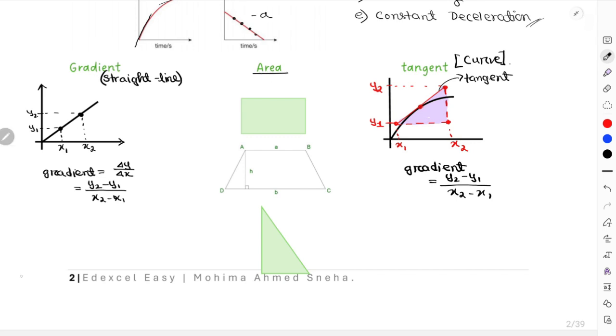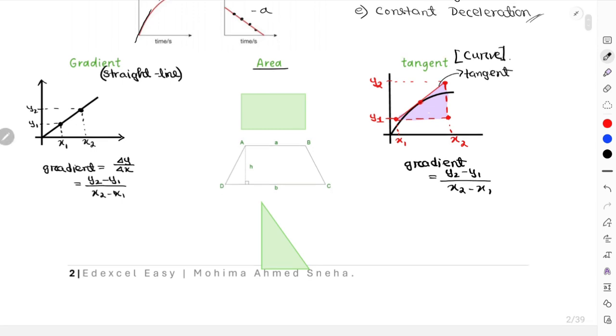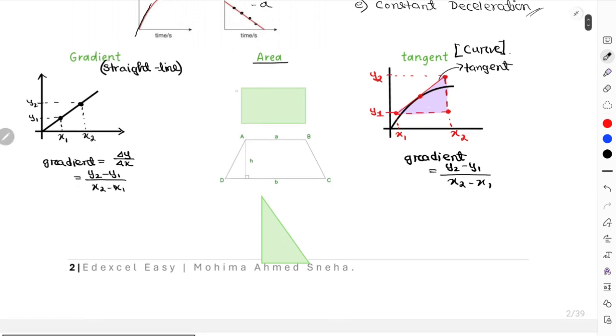Usually, the area under the graph is in the shape of these three objects. Either it can be a rectangle or a square sometimes, a trapezium or a triangle. Now, for this rectangle, this is your length, and this portion is your breadth. I'll write breadth over here. The area for this rectangle is going to be length into breadth, right? If it was a square, then it would have been length into length, or length squared, right?